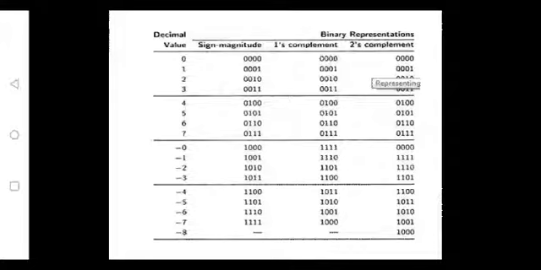Similarly, let's see with minus 2. Minus 2 in sign magnitude is 1010. 1's complement is 1101. 2's complement is plus 1. 1 plus 1 is 0 with the carry 1. So 0 plus 1 is 1. So the equivalent is 1110. So this is how to represent any number in the three different ways.